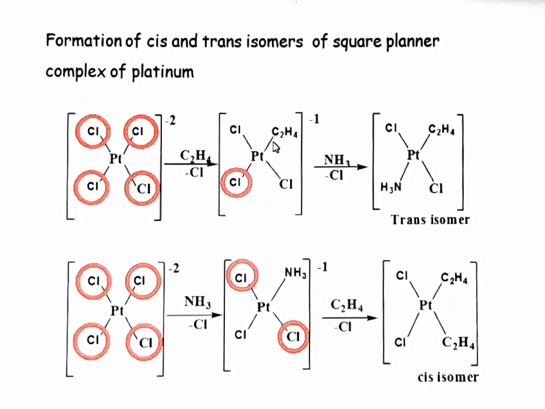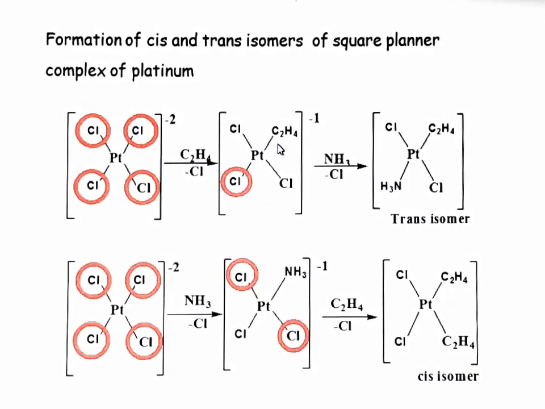So here you can see this C2H4 is placed here. Now we compare the trans effect of chlorine and C2H4. Since the trans effect of C2H4 is more than chlorine, the ligand which is trans to the C2H4 will be removed, and here you can see this ammonia will come here. Now when we see the compound, this is the example of trans isomer. Chlorines are trans to each other.